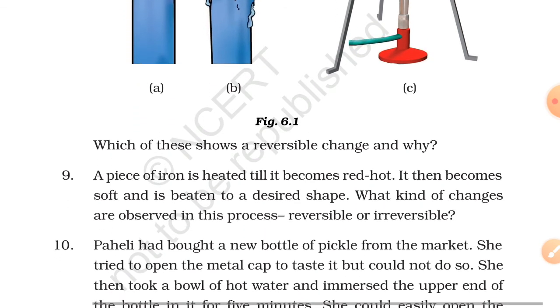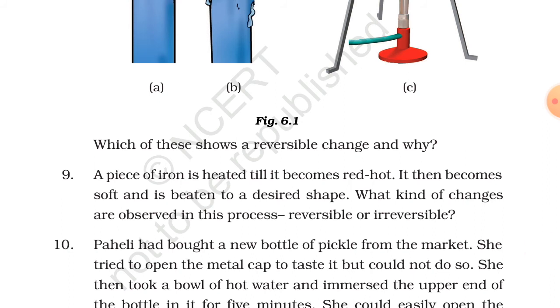Now the ninth one. A piece of iron is heated till it becomes red hot. It then becomes soft and is beaten to a desired shape. What kind of changes are observed in this process, reversible or irreversible? Look students, we have heated an iron piece and we have converted it to a tool. Okay, we have given it a shape. We can again melt it and we can again convert it back to an iron piece. So that's why this is a reversible change.